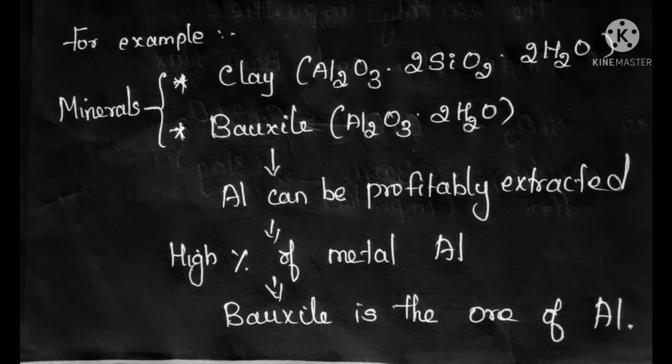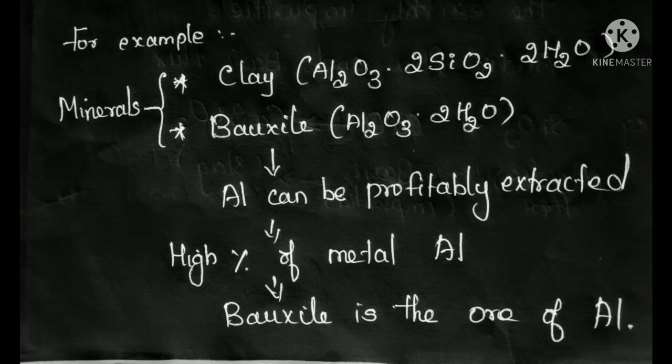But if we choose clay for extracting aluminium, you won't get a profitable amount. You will get a small amount of aluminium. We spend a lot on the extraction process: mining, pulverization, so many processes for extracting a single metal from a mineral. So it costs a lot. But if a suitable amount of metal is not extracted from the mineral, what is the use? So what will we choose?